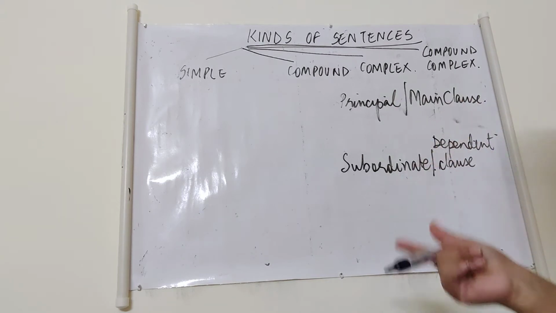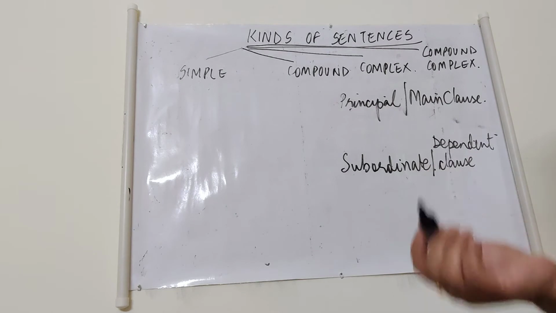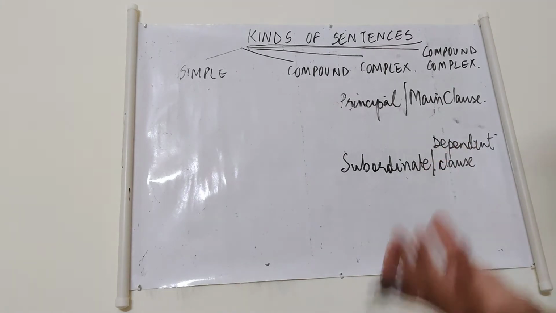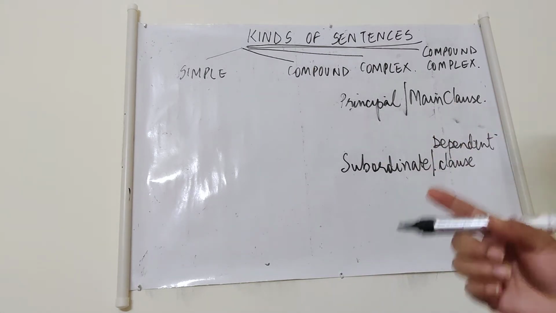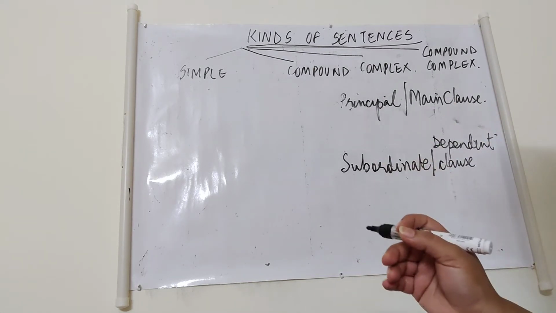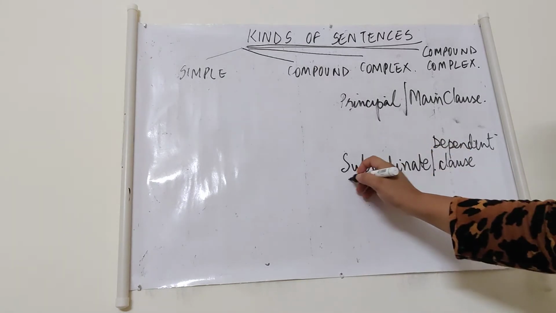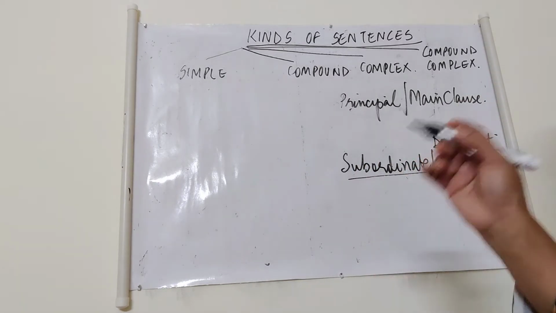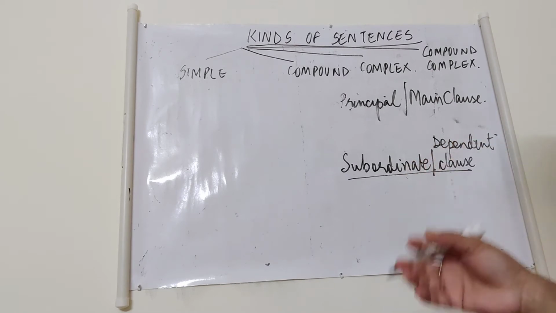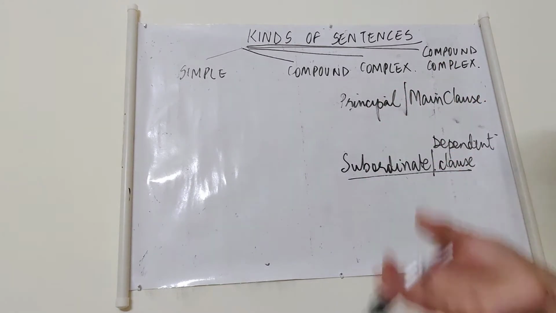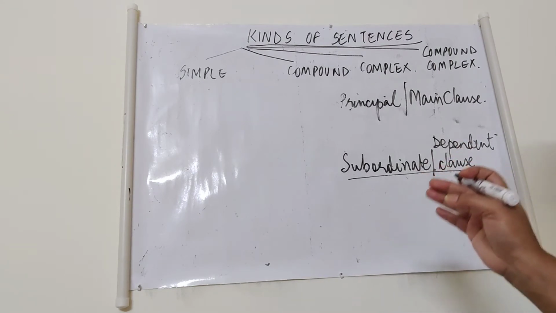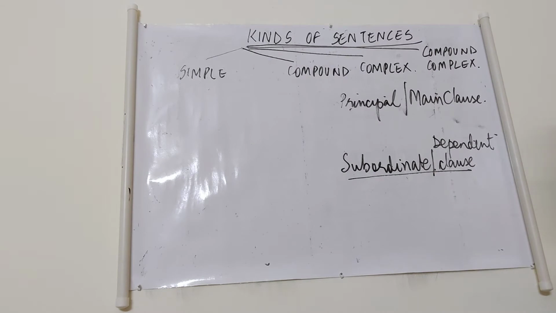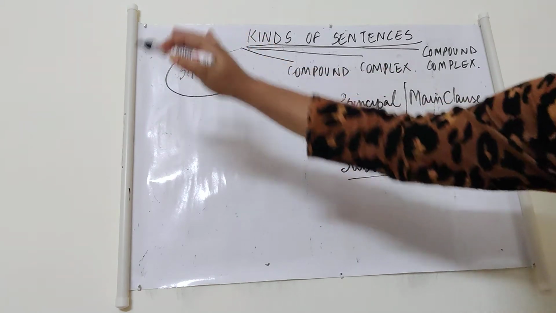Very quick revision of what is a principal clause. A principal clause is that clause which has got one finite verb, one subject, and it makes complete sense in itself. Whereas a subordinate clause does not stand independent. It is dependent on some other part of the sentence to make complete sense. All right.